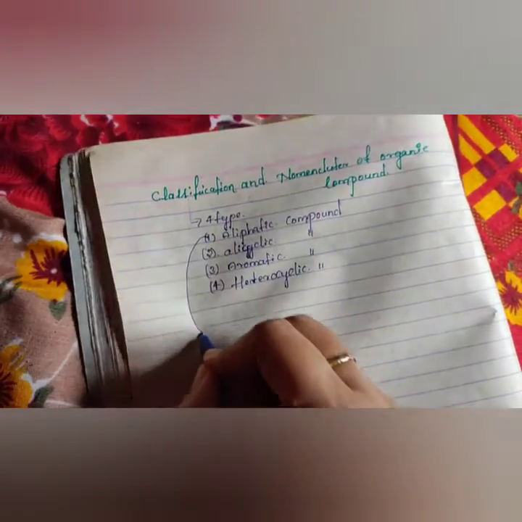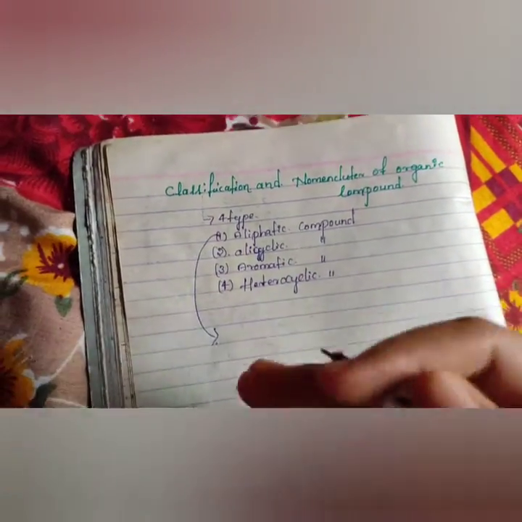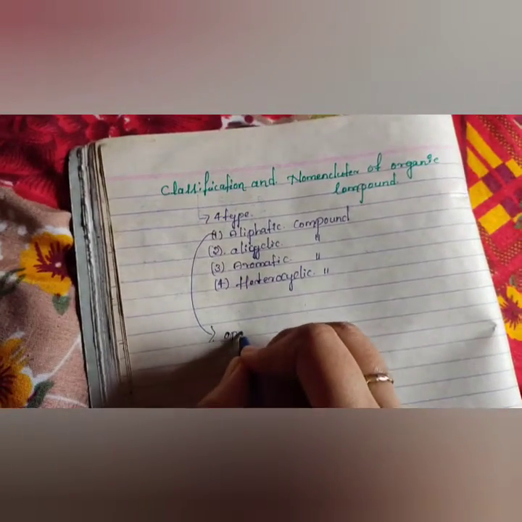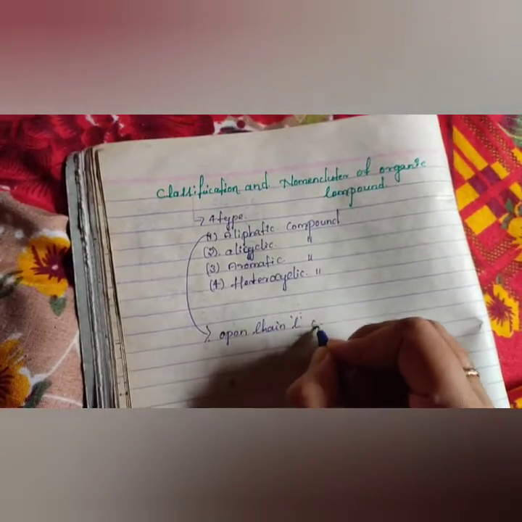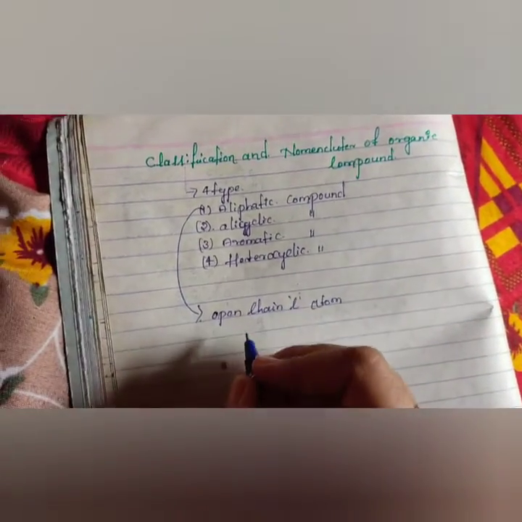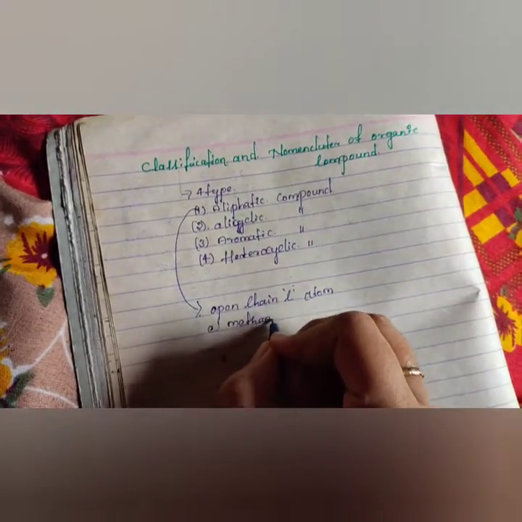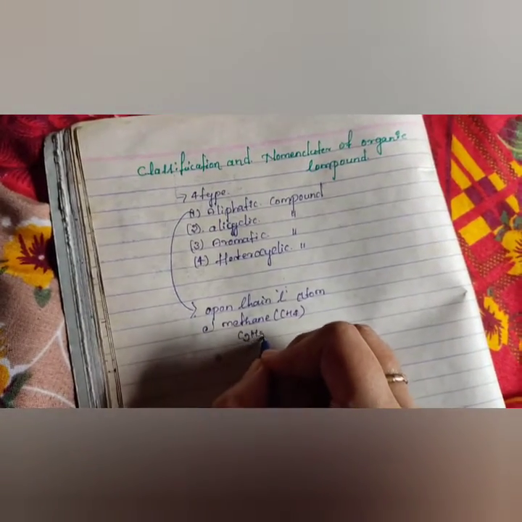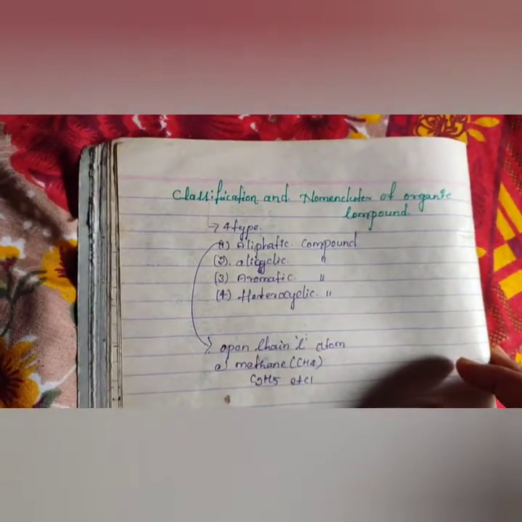We have to classify them, first focusing on aliphatic. What does that mean? Aliphatic means open chain carbon atoms, like methane, ethane, propane, etc.